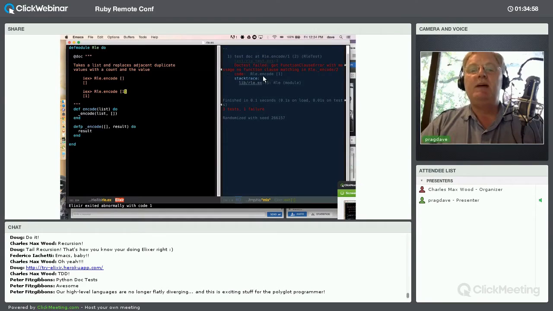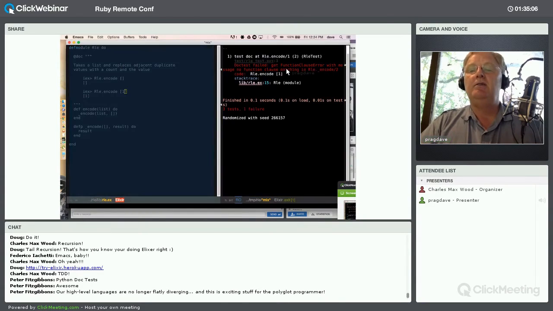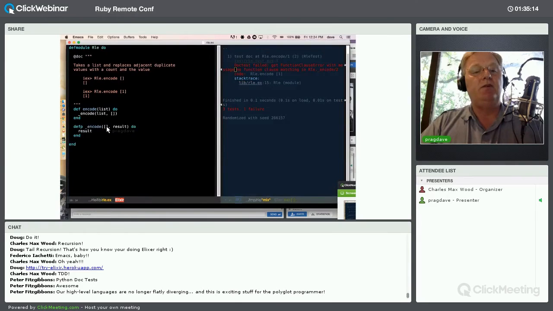Okay. What's happened here is that I have something called a function clause error, because there is no function clause matching in encode or underscore encode. What's that mean? Well, the only definition of underscore encode I've got here has got an open square bracket, close bracket, empty list, but I'm passing in a non-empty list. So let's have a separate case here. Defp. So let's say I'm passing in a non-empty list. Okay. Well, a non-empty list has a head and a tail, and I still have my result variable here.